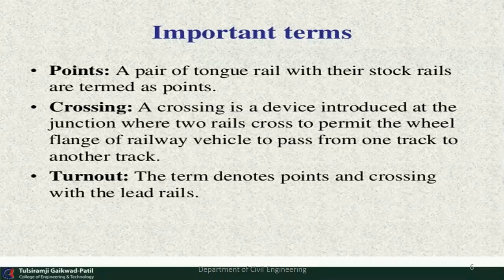Then next is turnout. This is where points and crossing join each other with the help of lead rails. Already the leads and their position we discussed in the previous figure.